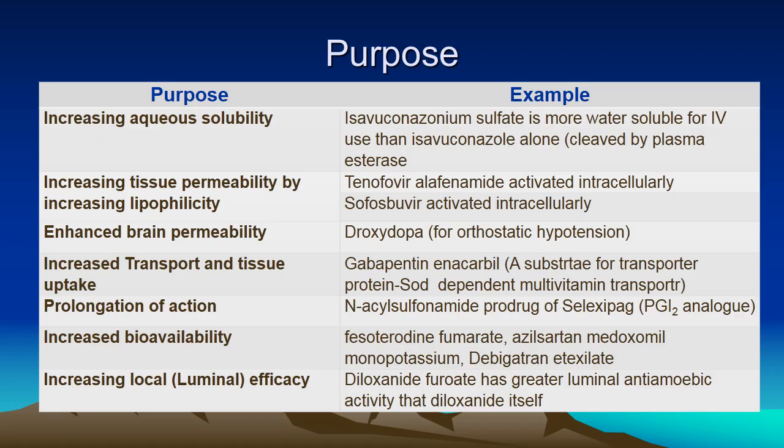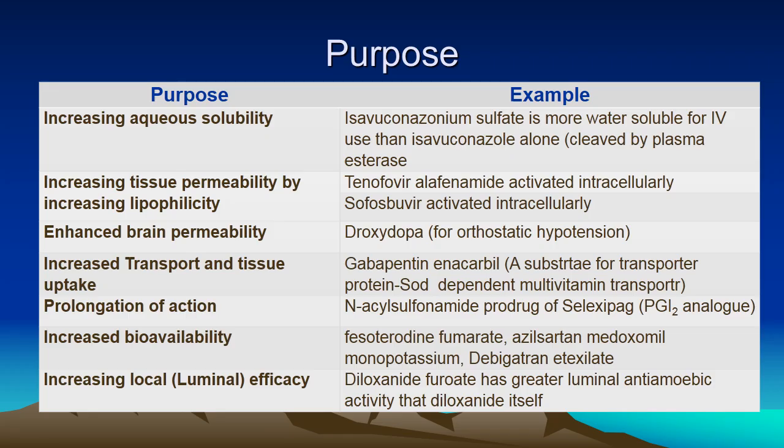Enhanced brain permeability: droxidopa, that is used for the treatment of chronic orthostatic hypotension. Increased transport and tissue uptake: gabapentin enacarbil. This is a unique example of increasing transport. Prolongation of action is also done. Prodrug formation of the prostaglandin I2 analog, selexipag.